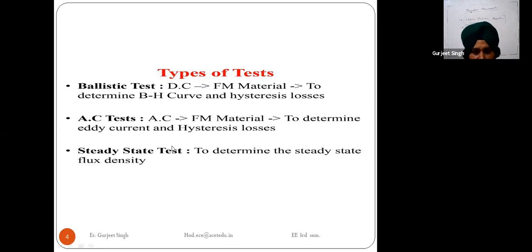For the AC test, we use ferromagnetic materials to determine the eddy current and the hysteresis losses. So by using the AC test we find the eddy current and the hysteresis losses.